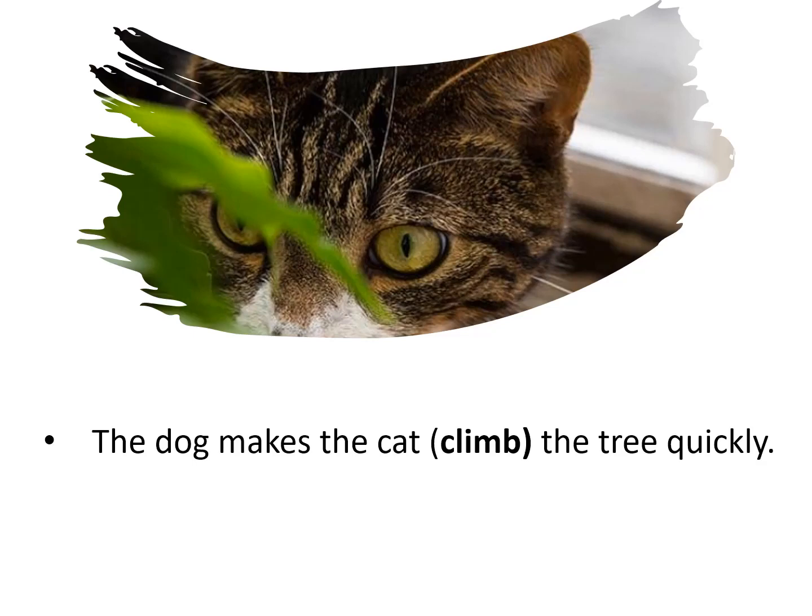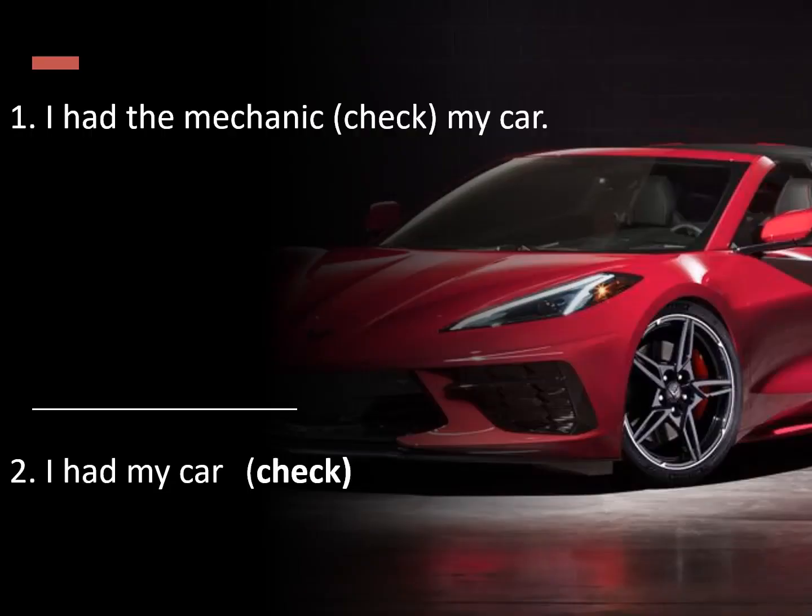So if you follow the same rules for the second section, the cat climbed, if you write the cat climbs, it will be wrong answer. Why? To know that, go to the lesson. Today, our topic is causative verbs.